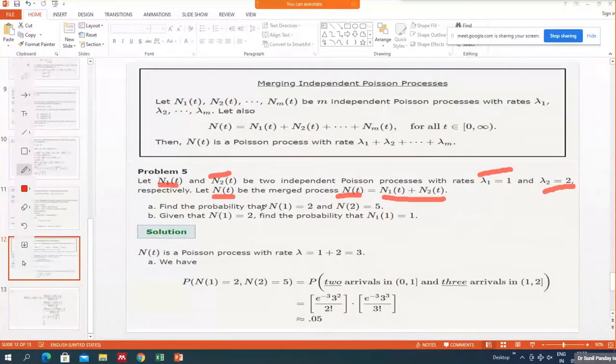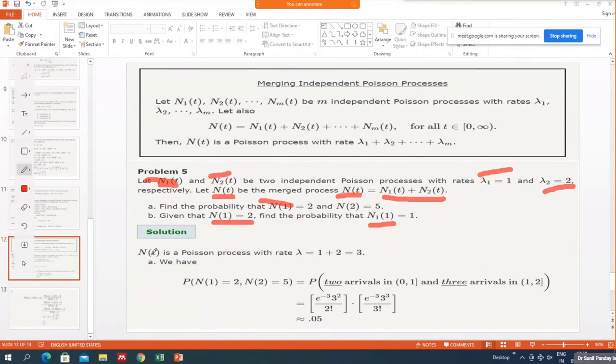First you have to find the probability that N1 equals 2. So this we have to find first. Second, N1 equal to 2 and N2 equal to 5. So we have to find this in part A. In part B, if it is given that N1 equals 2, find the probability that N1, and you see here, talking about this, lambda 1 is also 1.